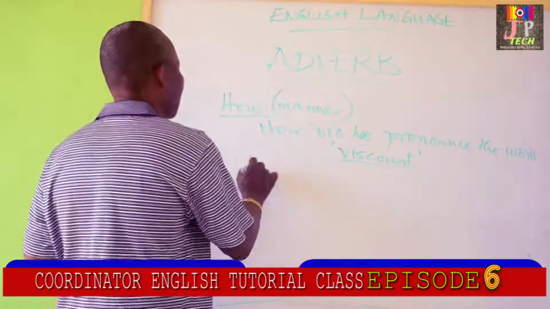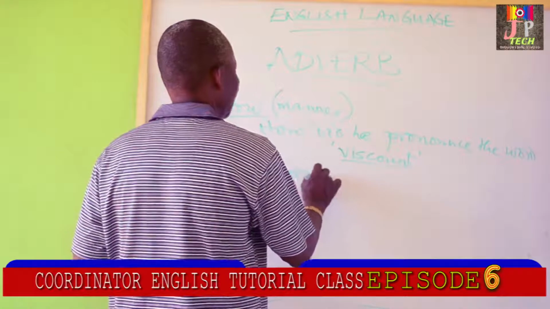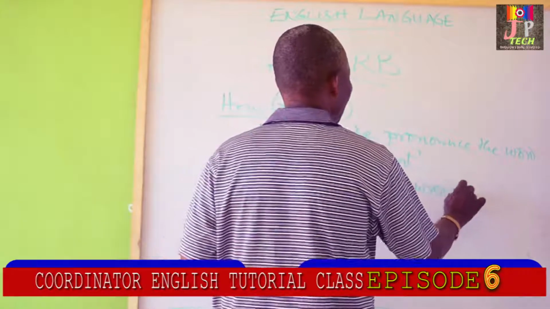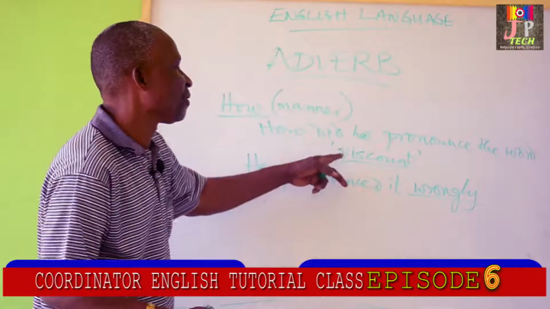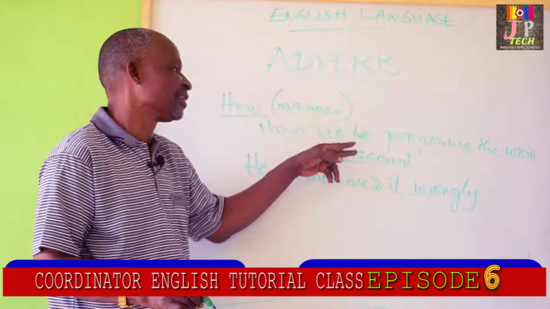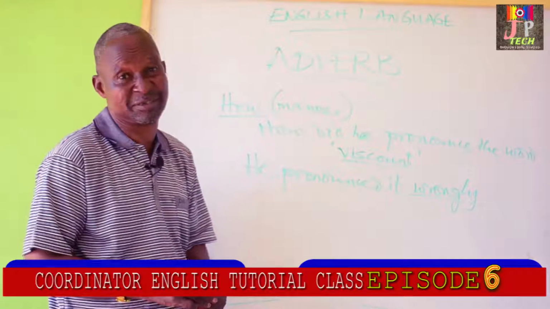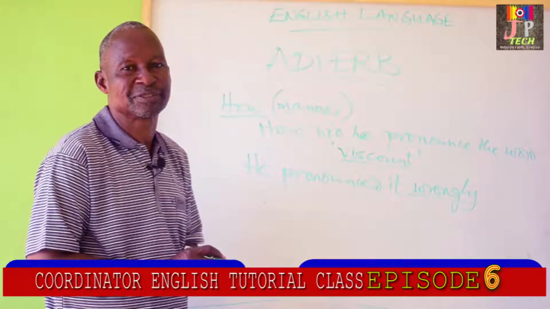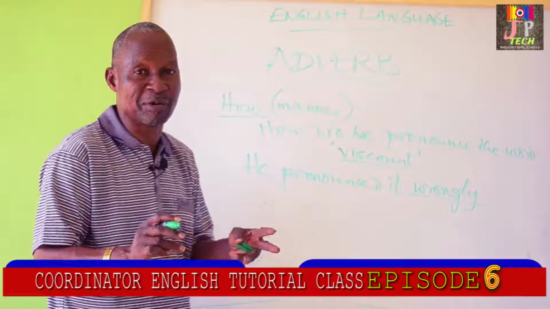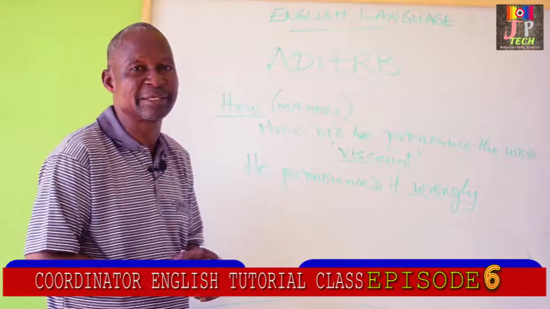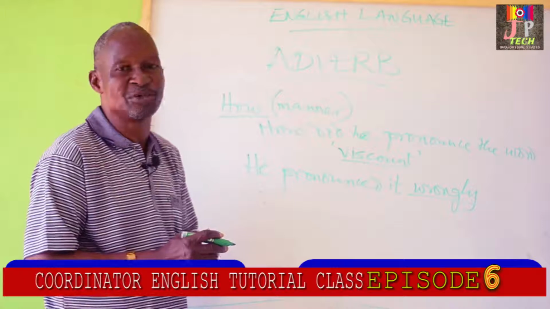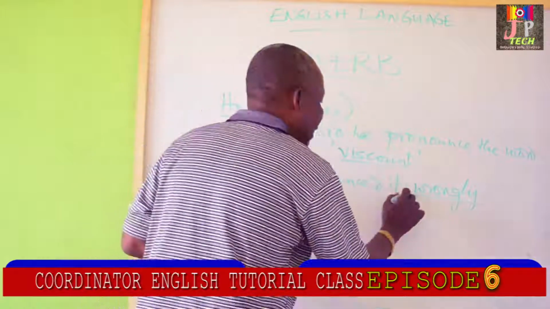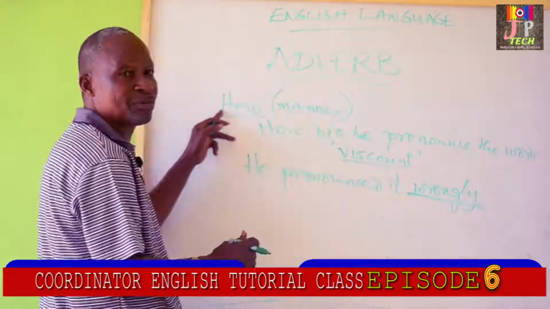Then the answer may be that he pronounced it wrongly. Wrongly. Because if you pronounce VISCOUNT with the s sounded, it's wrong. You say viscount, with a silent s. Just like MARIJUANA. If you say it the wrong way, you are not correct. He pronounced it wrongly. Wrongly provides the answer to how.